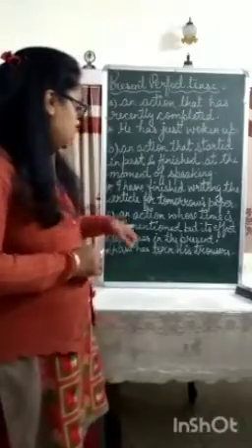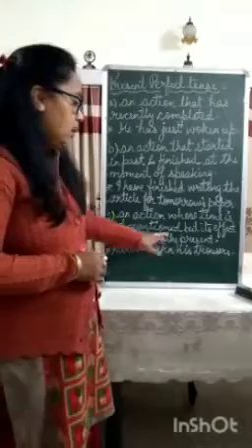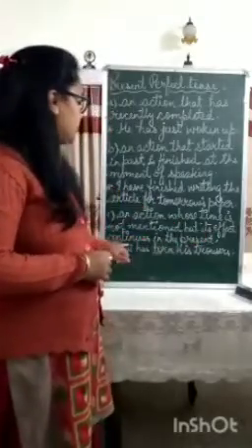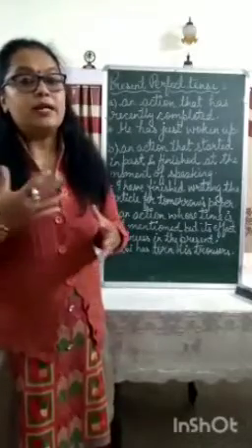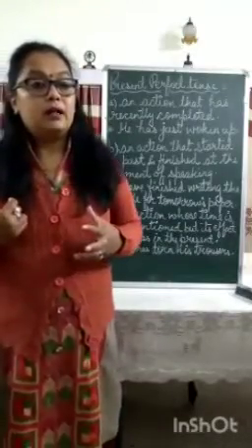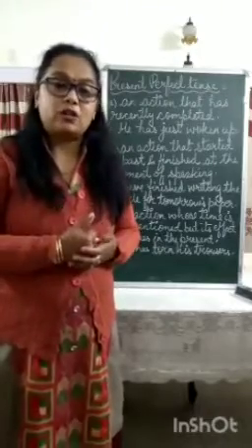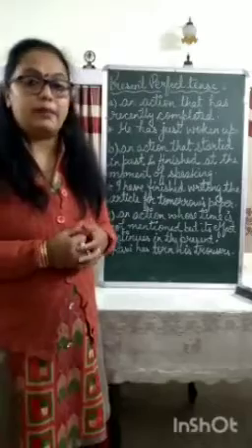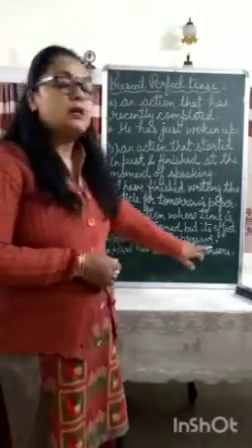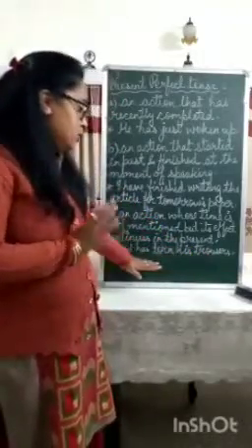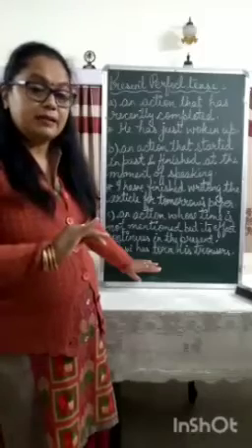Okay, and the third one is an action whose time is not mentioned but its effect continues in the present. Okay, so something which had already occurred in the past but its consequences can still be felt in the present time. For such events also, we use the present perfect tense. For example, Ravi has torn his trousers. Now in this sentence, action has been done. The tearing of trousers is done, and it has been done in the present time.